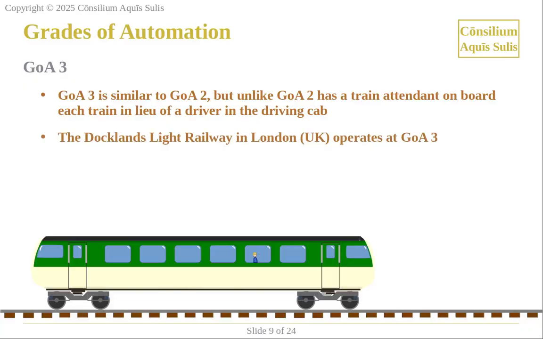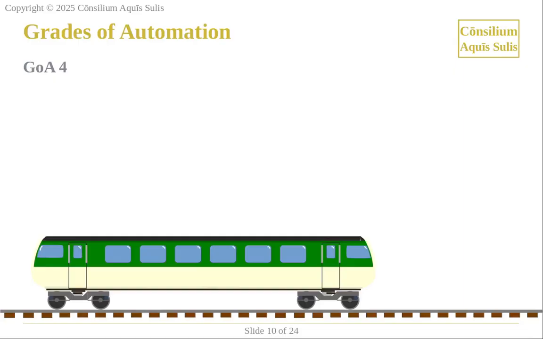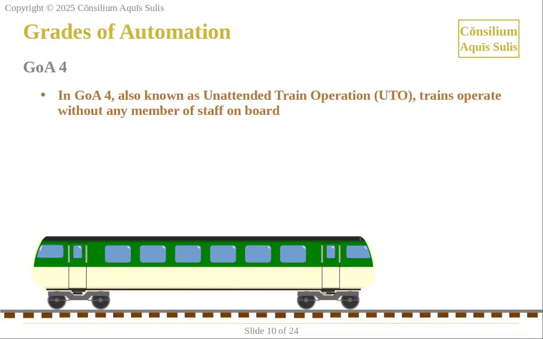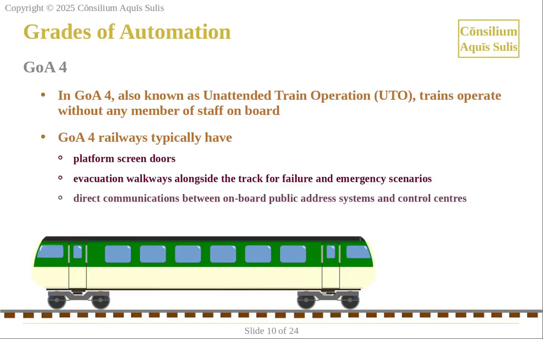In GOA 4, also known as unattended train operation, trains operate without any member of staff on board. GOA 4 railways typically have platform screen doors to prevent incursion of passengers and other obstructions into the path of trains. They generally have evacuation walkways alongside the track so the trains can be accessed and evacuated in failure and emergency scenarios.